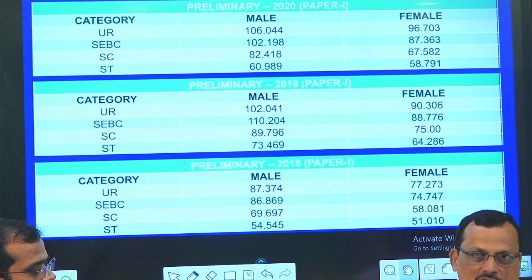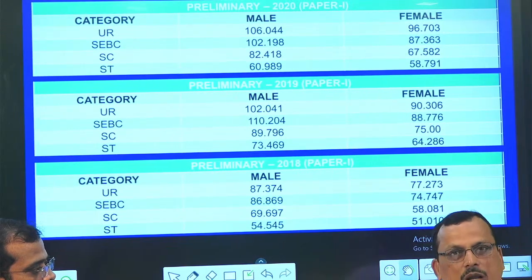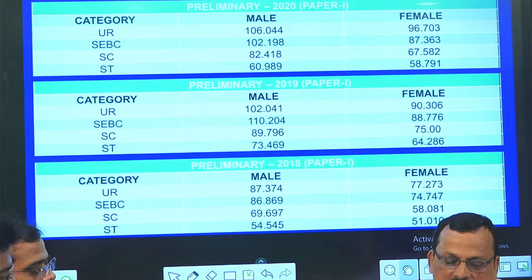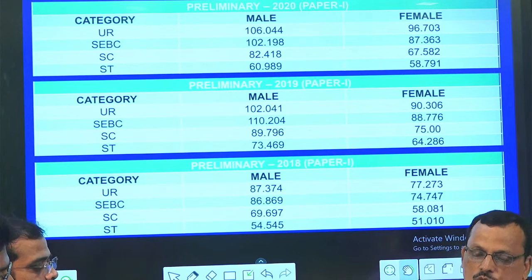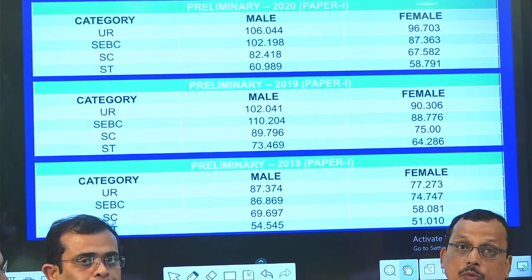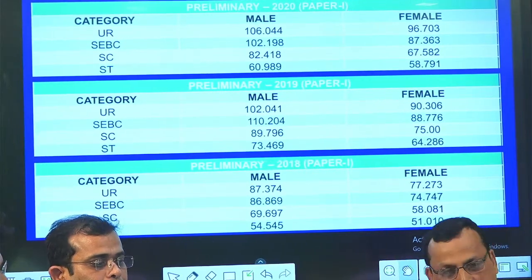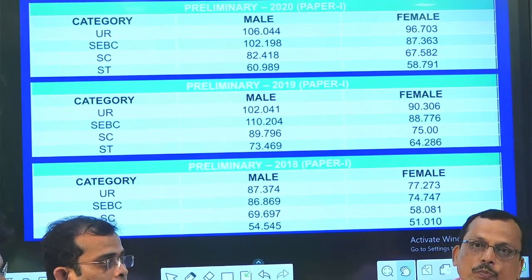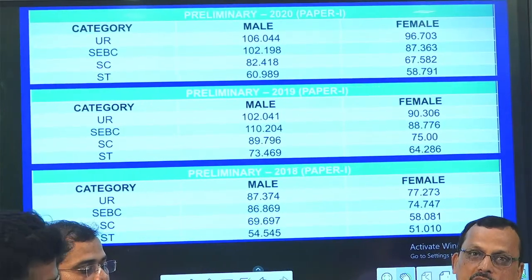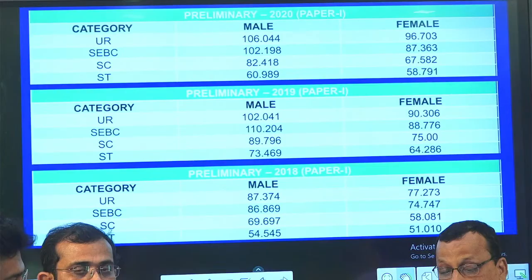Taking two things into account: this year the number of vacancies is more. Last year it was 392 and this year it has increased to 433. So there is a substantial increase in the number, which implies that the cutoff will be slightly less this year. The next thing is that the questions being a little tougher in paper 1, students will not be able to score what they scored last time.